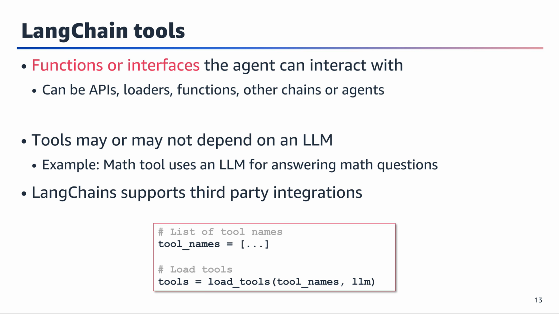The math tool example demonstrates how LLMs can enhance tool functionality when needed. Finally, the code snippet illustrates the straightforward process of implementing these tools, showcasing LangChain's commitment to easy integration with third-party services. The power of LangChain lies in its adaptability to various use cases and requirements.